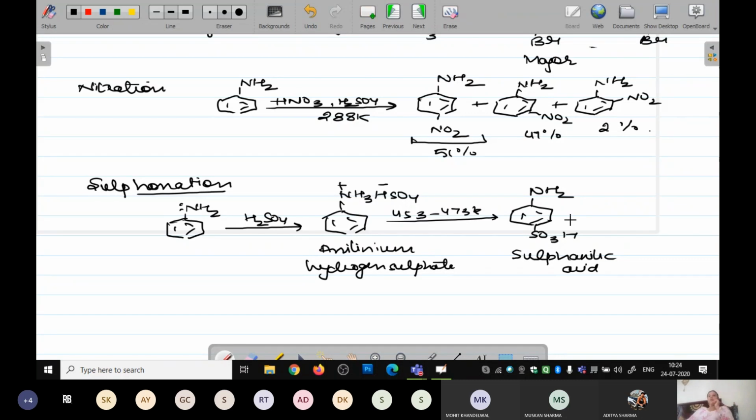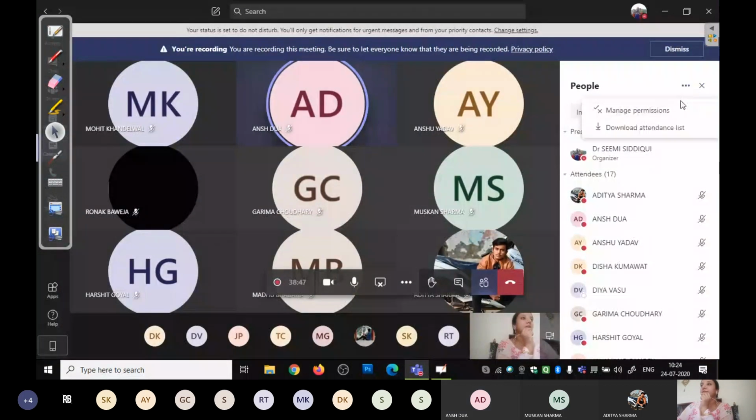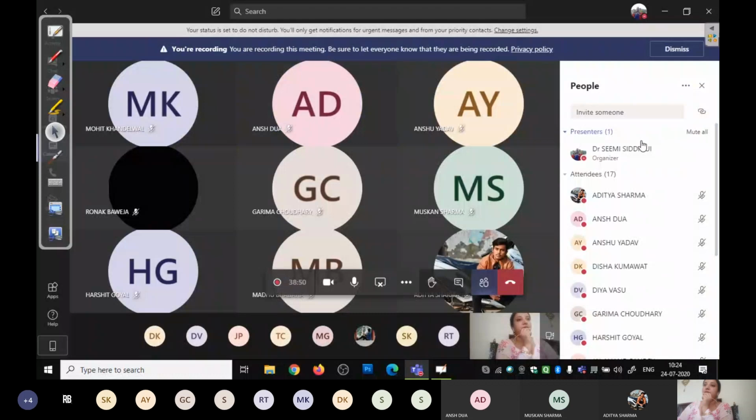Zwitterion क्या होता है? We have done, students. What is zwitterion बेटा? बोलो जल्दी से, क्या होता है zwitterion? हमने पढ़ा हुआ है. इक्वल अमाउंट के पॉजिटिव और नेगेटिव आयन होते हैं. Okay, so with this we finish our amines without exercise.